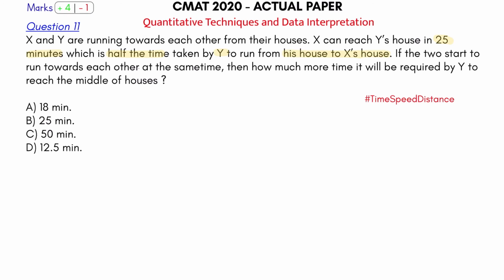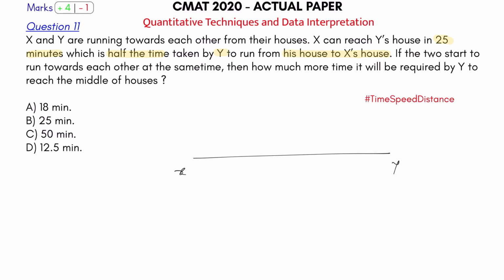So X takes 25 minutes, so Y will take 50 minutes, because X takes half the time taken by Y. So if X is taking 25 minutes to reach from his house to Y's house, Y will take 50 minutes to reach from his house to X's house. That's what I understand, and that's what I'll write here first, even before I read the entire question. And clearly it looks like a sixer for me.